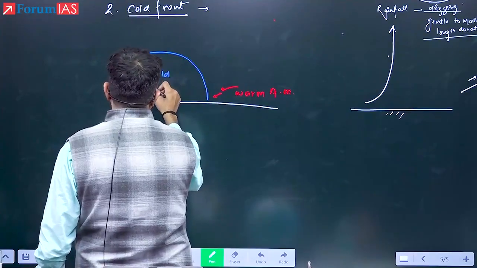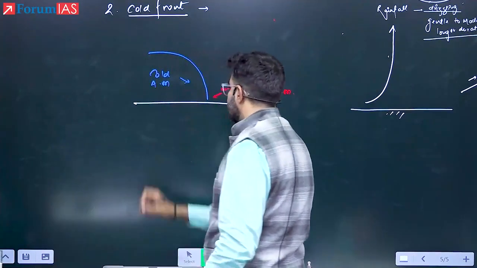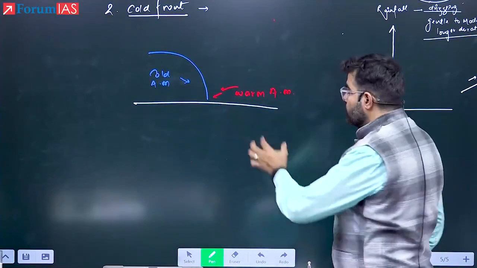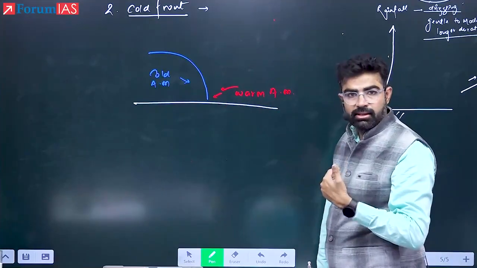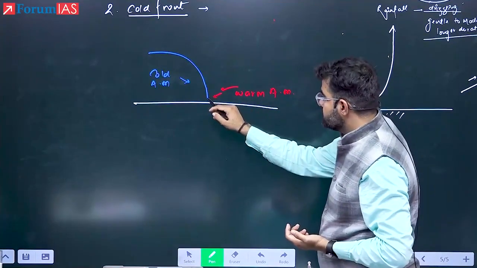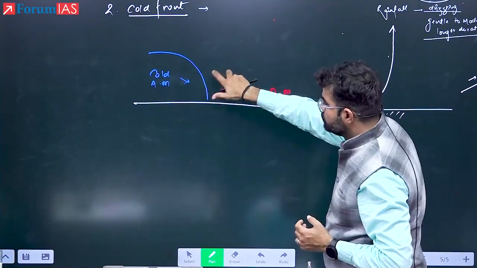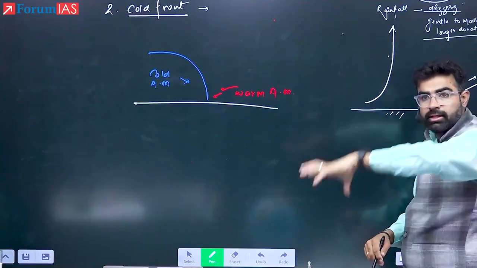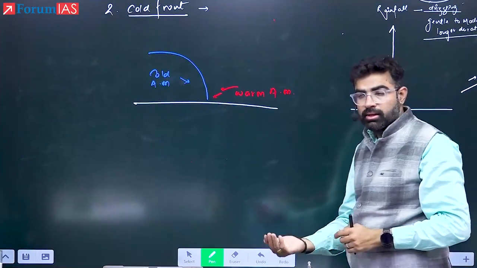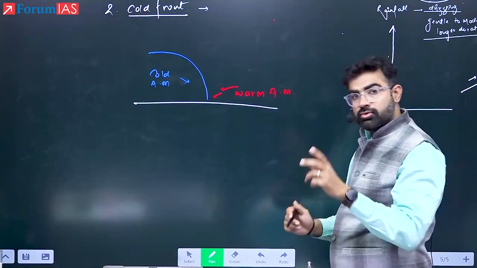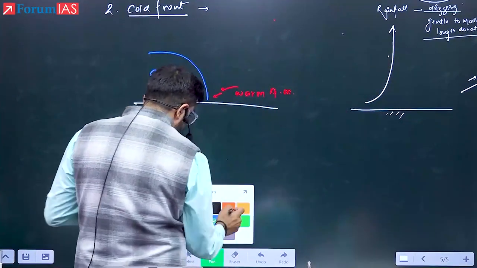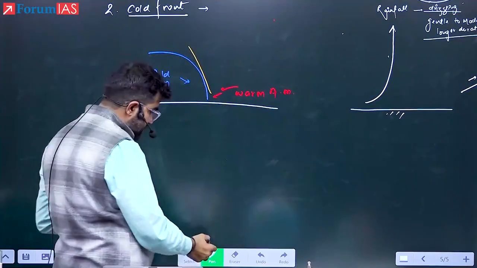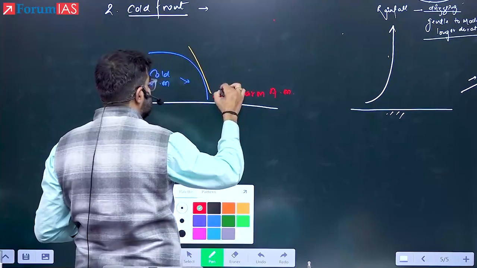The cold one, that is cold air mass, if it is entering, because it is heavier and denser, what will happen? It will try to occupy the bottom. Now, who was resting there in the bottom? Who was there already? Warm air mass. So because it is heavier and denser, it will uproot this warm air. The warm air, if it is uprooted, it is plugged. So what will happen to the warm air? Will it rise gently or vertically? It is going to rise now vertically. See here. So this is how the warm air is going to rise. This is going to be more or less vertical, and the warm air will be uplifted forcefully from here.